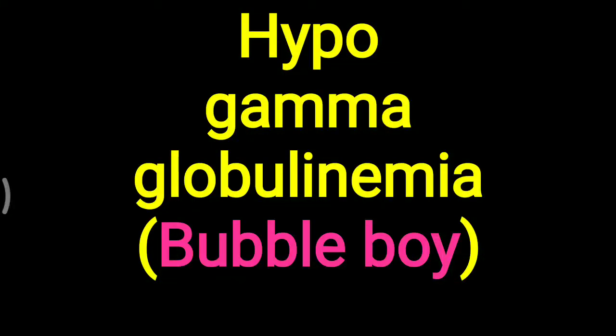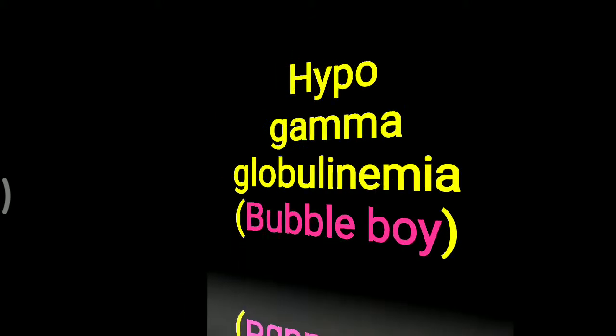Today we are going to discuss hypogammaglobulinemia. Simply, when the gamma globulin level is decreased in the blood, that is called hypogammaglobulinemia. There is one more condition in relation to this decreased gamma globulin called the bubble boy, which we will also discuss. First, we will look at the conditions in which the gamma globulin level is decreased.